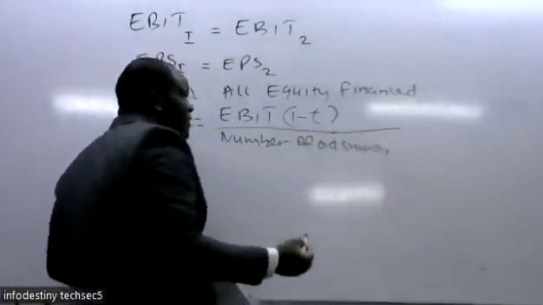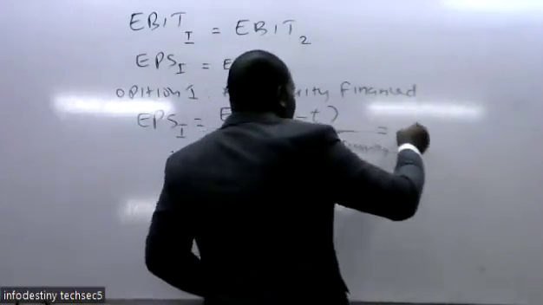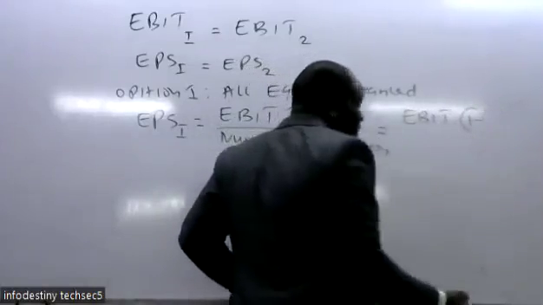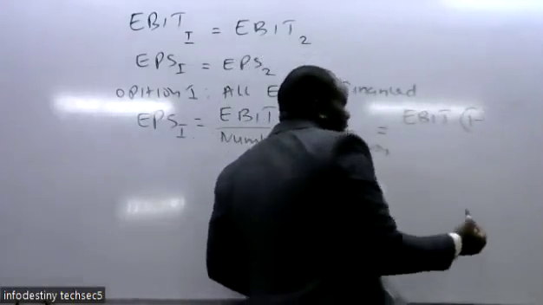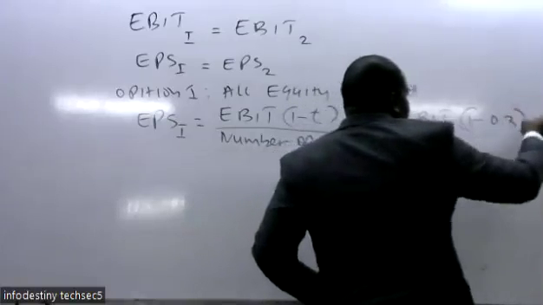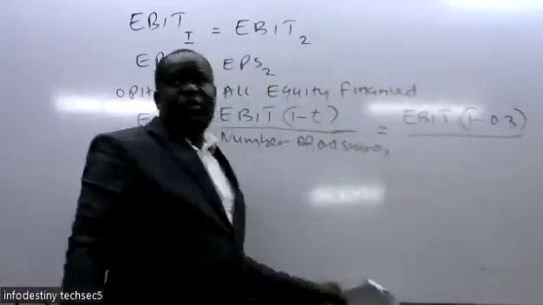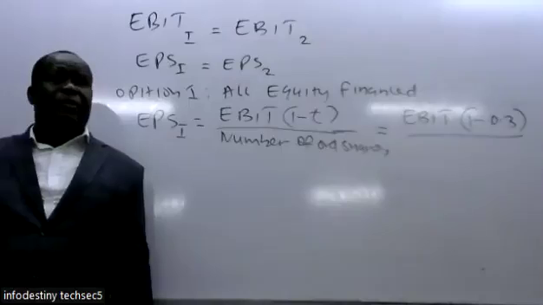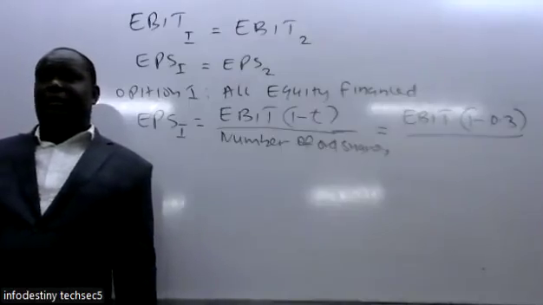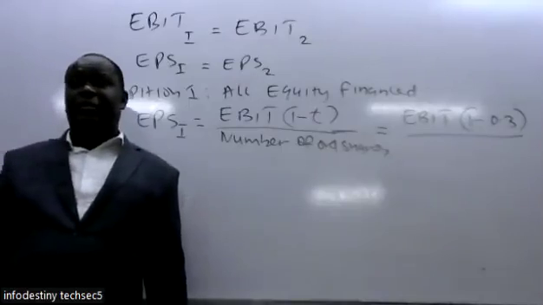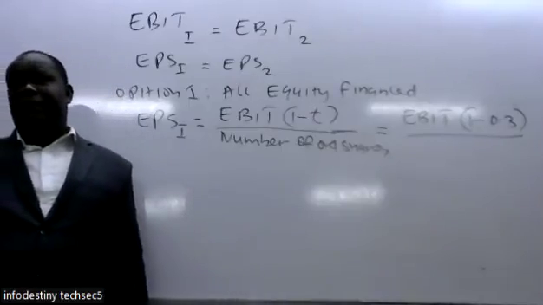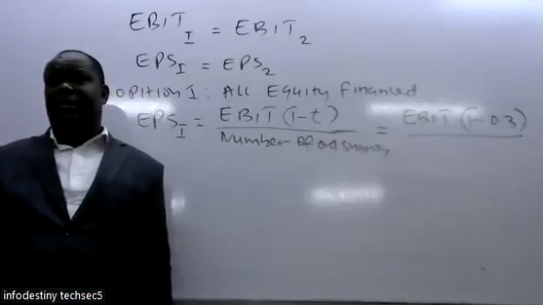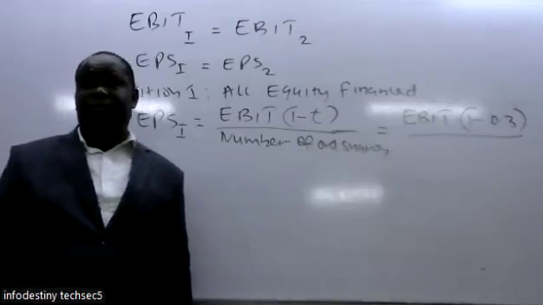So this will still be equal to earnings before interest and tax. We don't know it. It is what we are looking for. So corporate tax was 30%, which is the same as 0.3. So I want you to check under option 1. Go to Roman letter 1. We have already done Roman letter 1. How many total shares are there in the denominator? The number of the new shares plus the shares of the predator. When you add them, there are how many shares? The denominator. We have already done Roman letter 1 of the question.